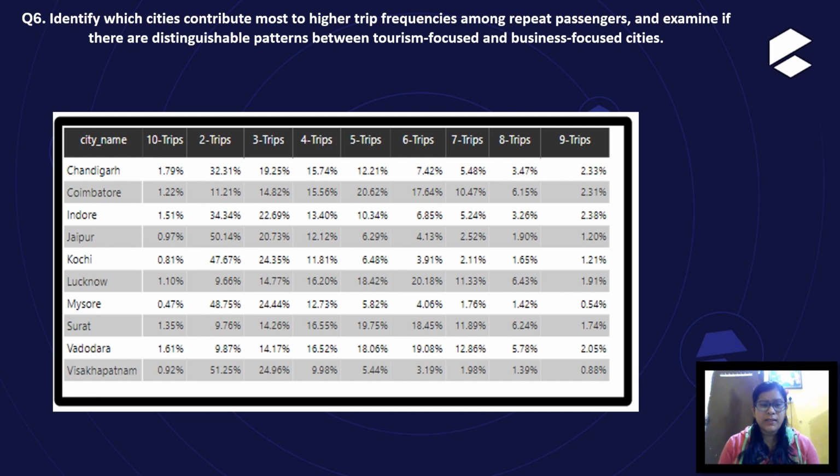Identify which cities contribute most to higher trip frequencies among repeat passengers and examine if there are distinguishable patterns between tourism focused and business focused cities. Here, as per the trips, cities like Visakhapatnam have the highest trip to trip ratio at 51.25.